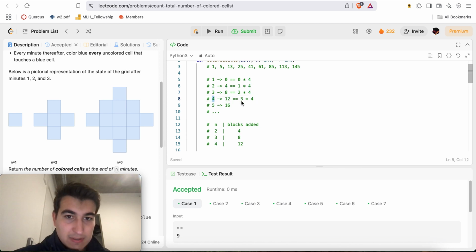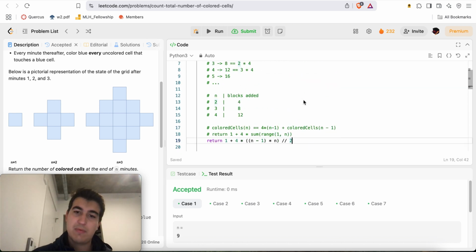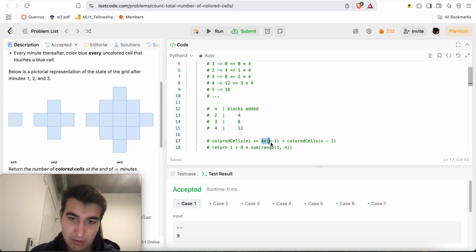So it's take the number, subtract 1, times 4, and that's how many blocks were added. For 3, subtract 1, so that's 2 times 4, that's how many blocks were added. For 2, subtract 1, 1 times 4 is how many blocks were added. And for 1, 0 blocks were added, you just start off with 1. So it'll be 1 plus something. Remember how I said that? And so what I realized is it's always the number minus 1, times 4. That's why I had 4 times the number minus 1, plus the amount of colored cells all the way up to n minus 1. This is how many colored cells there are for n.